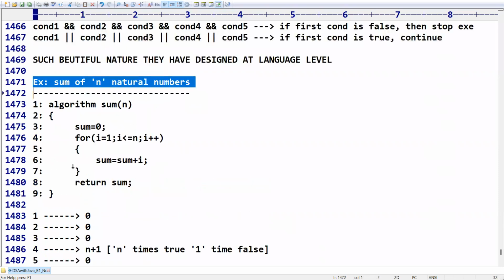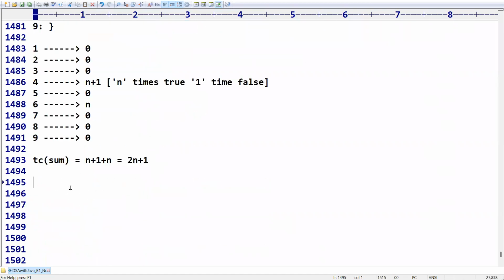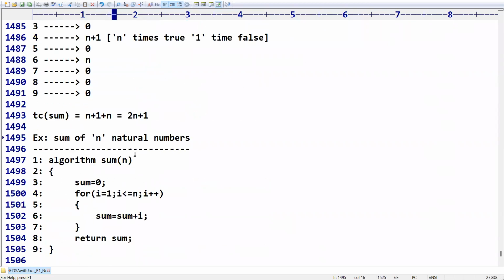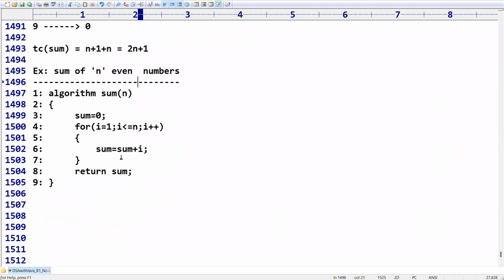Now, sir, I want to take the same example with one small modification: sum of n even numbers, sum of n natural even numbers. Of course we can take i plus equal to 2, but I want to go in detail. I am taking one condition: if i percentage 2 is equal to 0, then I am going to take this statement.